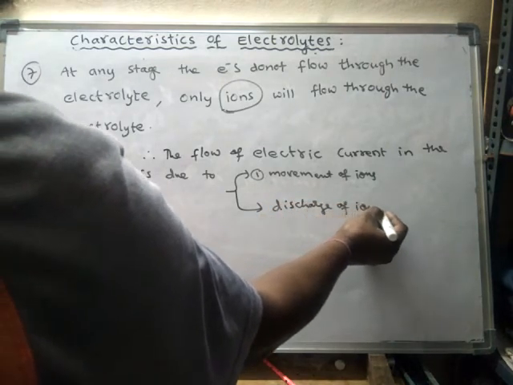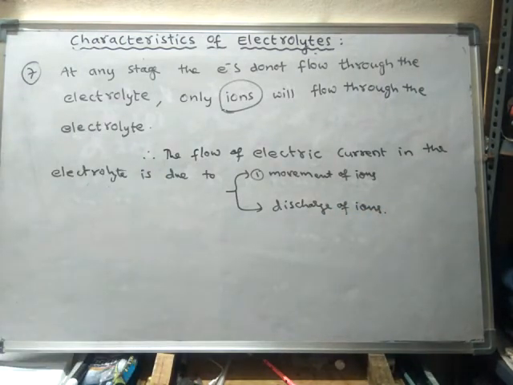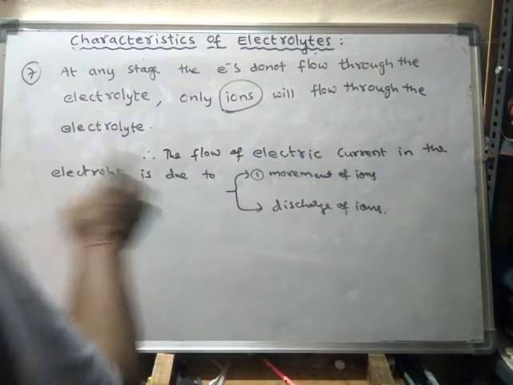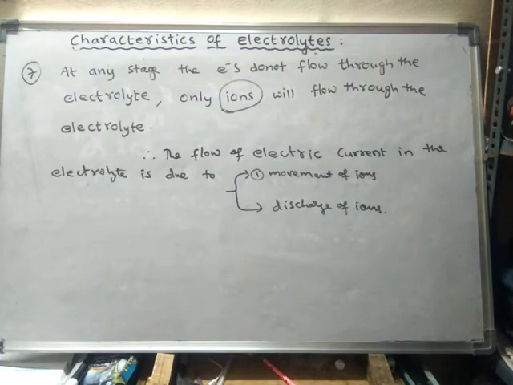These are the two reasons. So due to the movement of ions and discharge of ions, the flow of electric current in the electrolyte takes place. That is why the electrolyte can act as a good conductor of electricity.